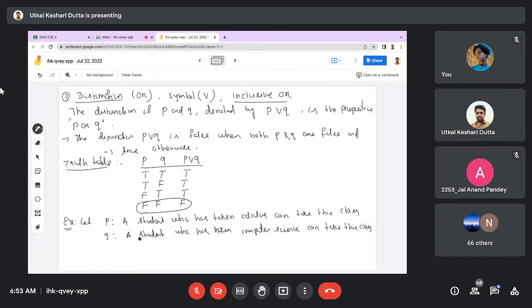A student who has taken calculus can take this class, or a student who has taken computer science can take this class. Okay, we can also write it as a student who has taken calculus or computer science can take this class.